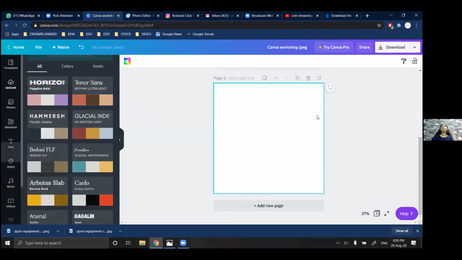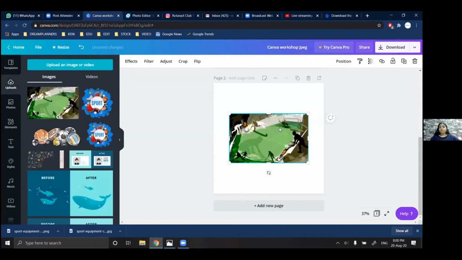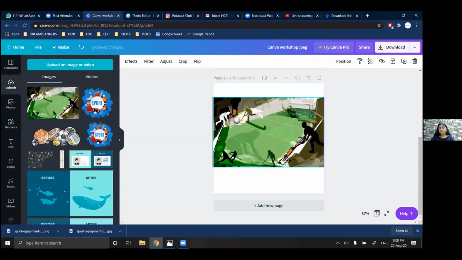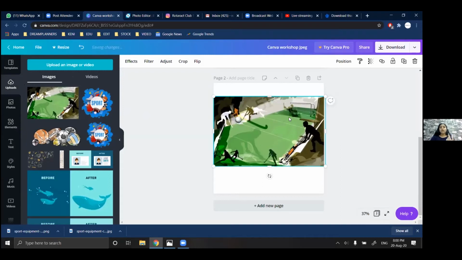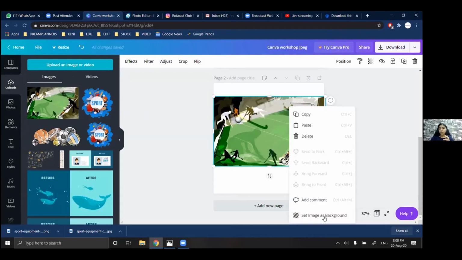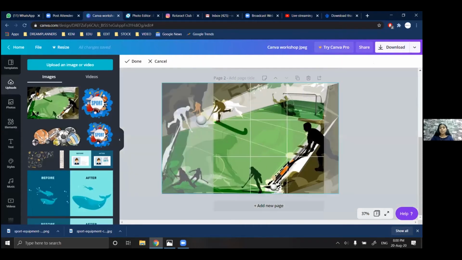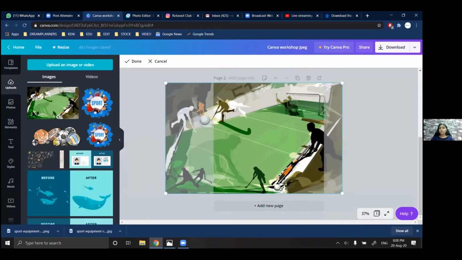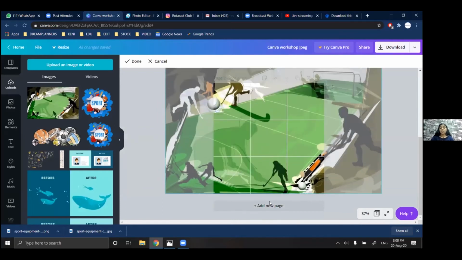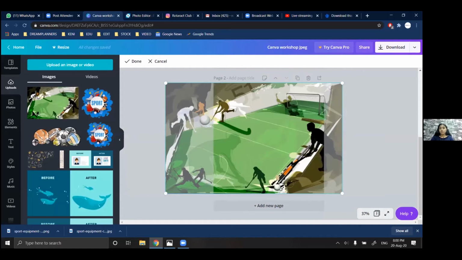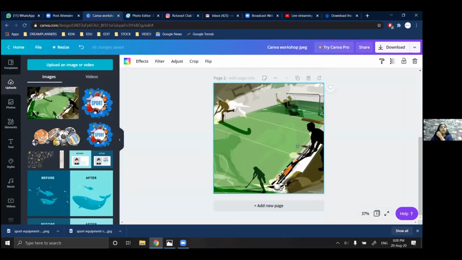Upload. Okay, so now I want this image to be my background. So I'm just going to right click on it and I have an option here, set image as background. So I'm just going to do it. I can double click it to set the crop I want. I can maximize it. I can only minimize it to the limit of the image.